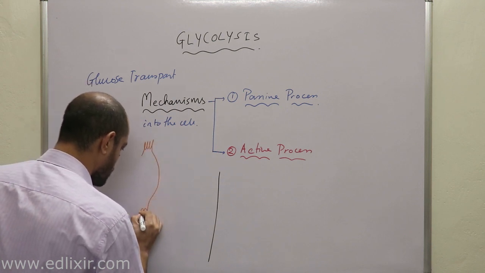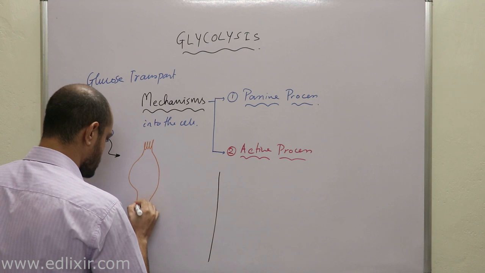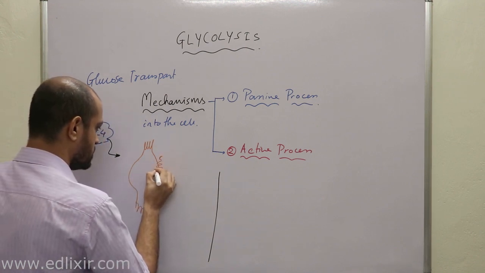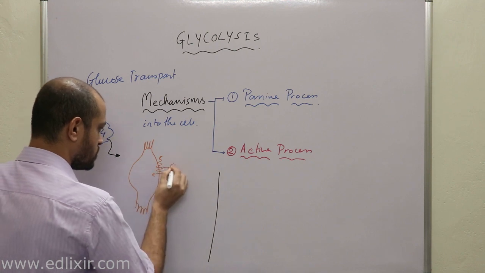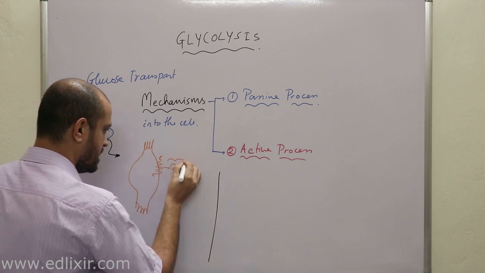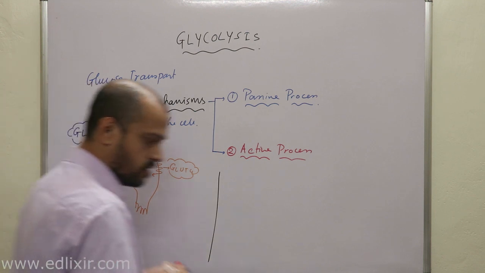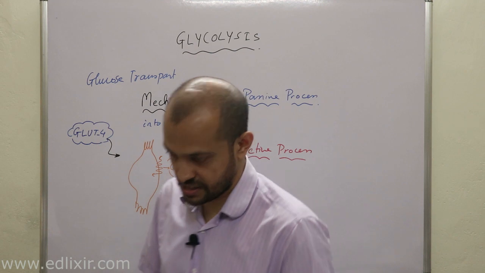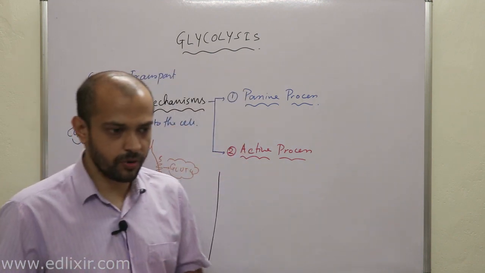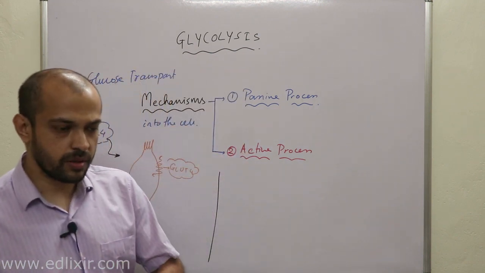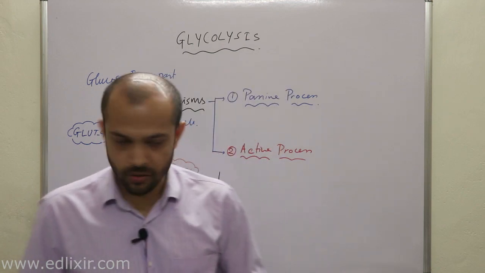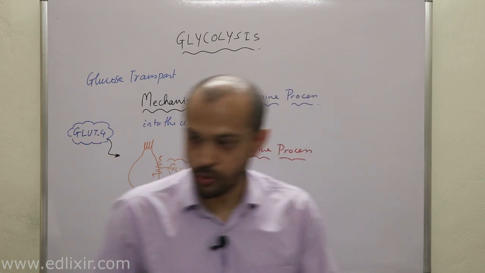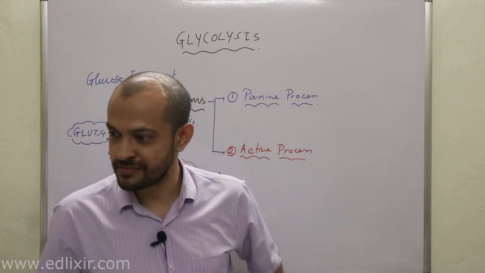GLUT4 is actually present in muscle cells. Clear? That means GLUT4 is present here. This is GLUT4. That means the transporters of glucose into the cell of different kinds we have discussed right now. But the very important point here we need to understand is this: the hotspot of every biochemical reaction is kidney and liver. We have not discussed the glucose transporter of liver and kidneys, right?